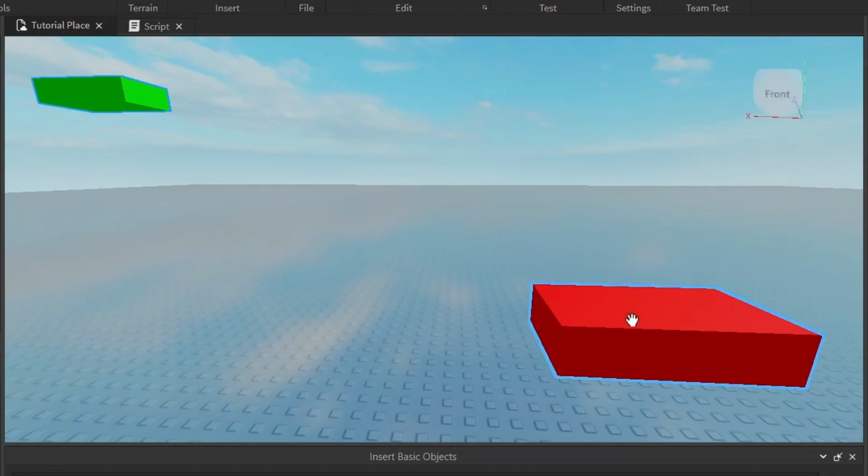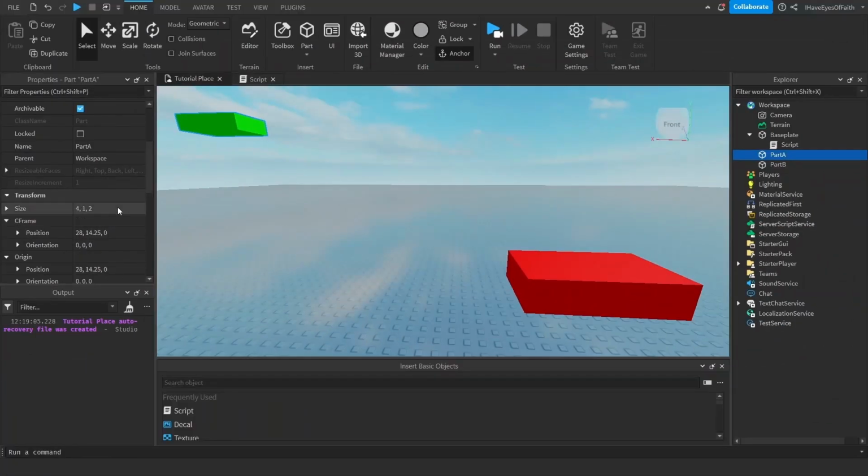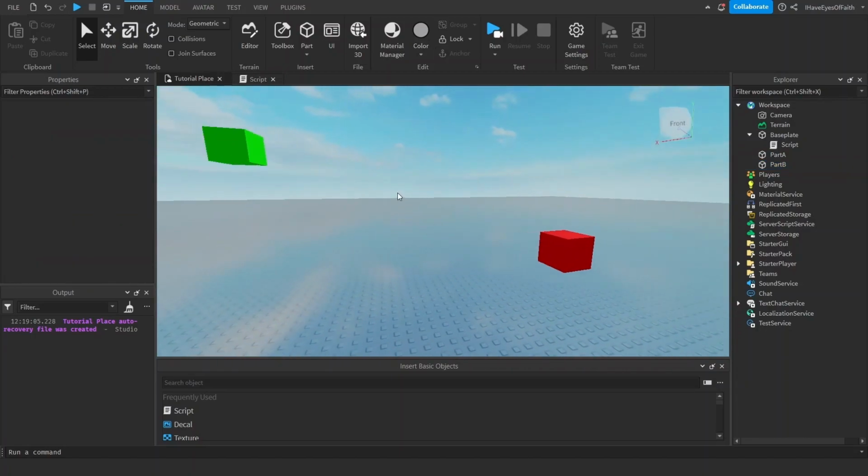If you see a green part and a red part, the green is going to be part A, red part is going to be part B. And oftentimes you don't need a part, you just need a position, but I like using parts to help you visualize where they actually are. And I want to make them into like a little cube. We'll make this into a 2x2x2. So these are two points in space.